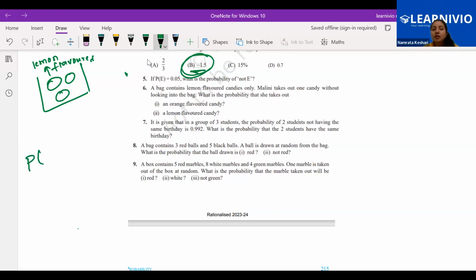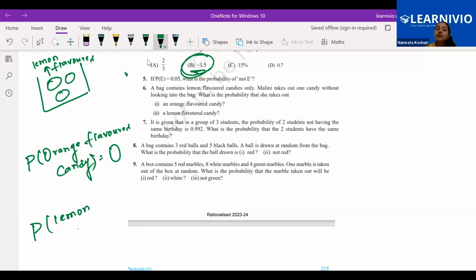Probability of getting an orange flavor candy. If there is only lemon flavored candy, is there any possibility of taking out an orange flavor candy? No. What is the probability? That is impossible. Impossible means 0. Okay. And what is the probability of taking out a lemon flavored candy without seeing in the bag? If she is randomly taking out a candy, what is the probability of taking out a lemon flavored candy? What is the probability? Tell me.